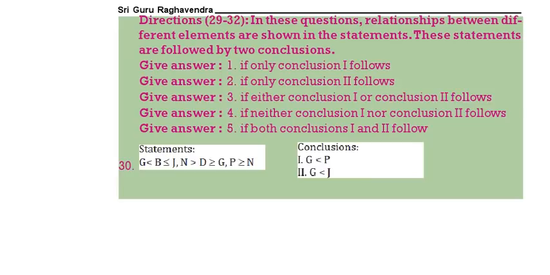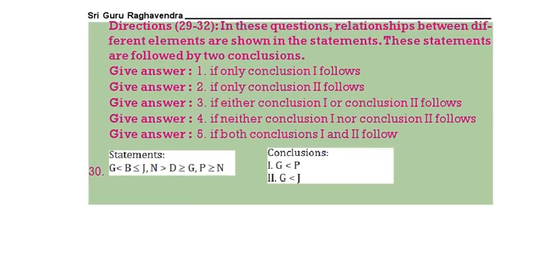G less than B, B less than or equal to J, N greater than D, D greater than or equal to G, P greater than or equal to N. Now, G less than P. First, P greater than or equal to N. N greater than D. D greater than or equal to G. Therefore, P greater than G, or G less than P, definitely follows.